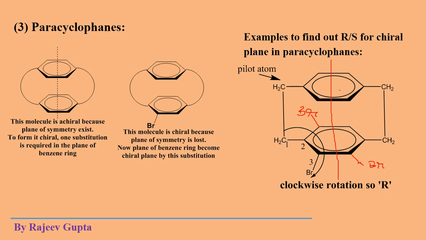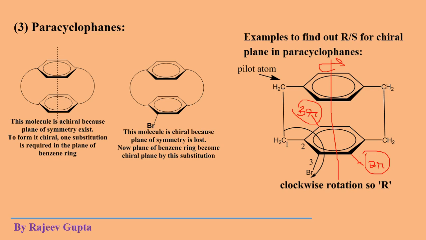When you rotate this molecule about an axis which passes through the center of the benzene ring, without touching a carbon atom of the benzene ring, perpendicular to the plane of the benzene ring, then this bromine atom will move to this side. So these both positions are equivalent or homotopic, exactly the same positions.